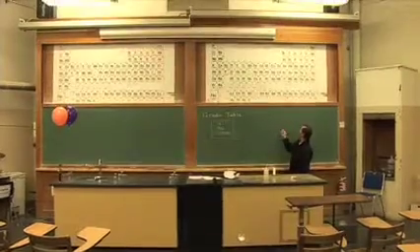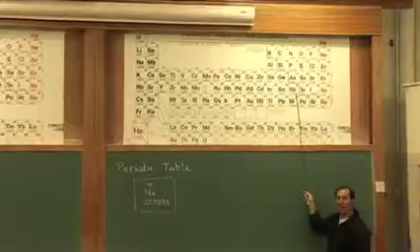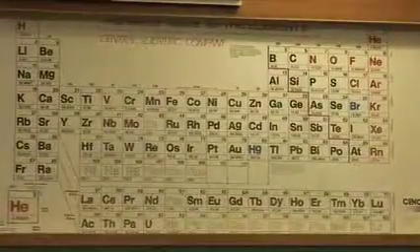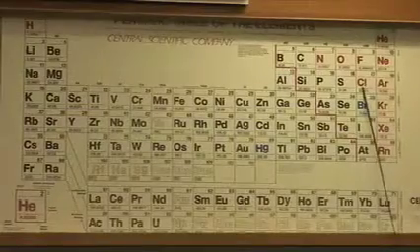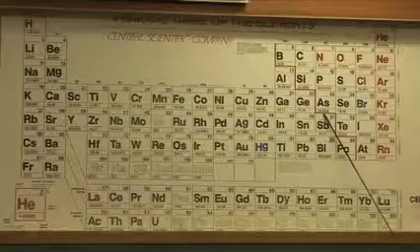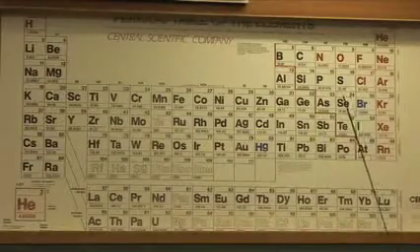The periodic table up here used to not have this red staircase. One night I came in with some red tape and separated these over on the left, which are the metals, from these over on the right, which are the non-metals. These right here on the border are often called semi-metals or metalloids because they can behave like metals or non-metals depending on what their environment is.